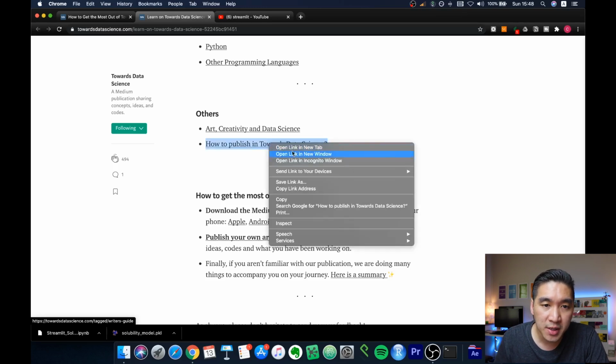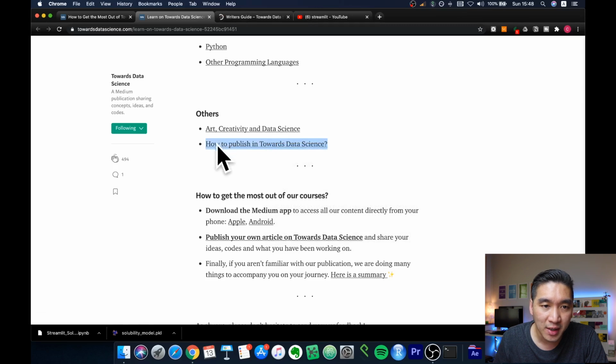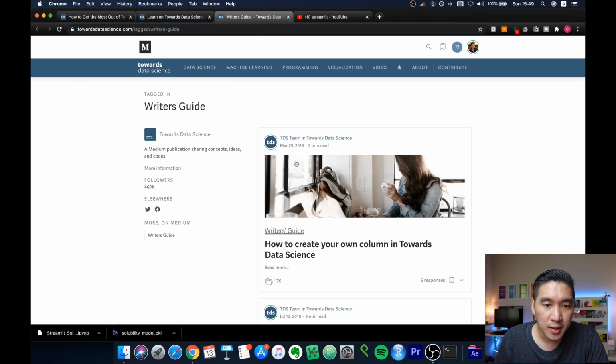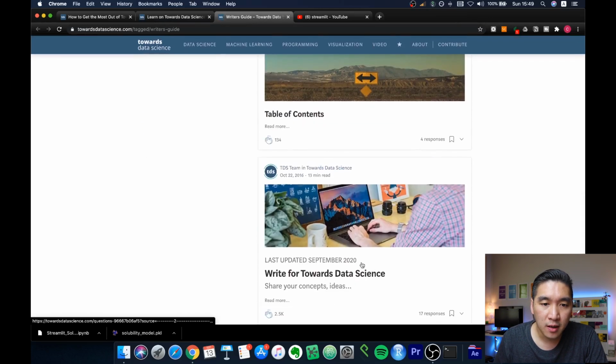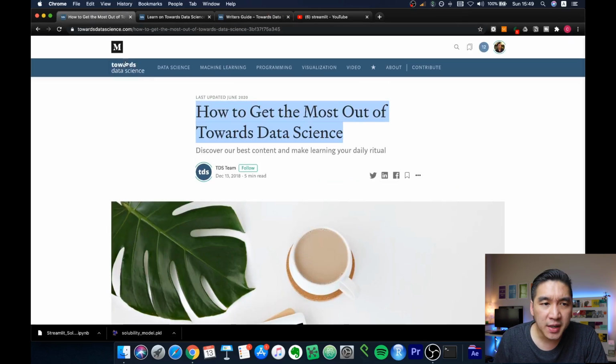So you could publish some articles. So you want to read this one as well, how to publish in Towards Data Science. Okay, so they have a lot of writer's guide here. Okay, and also write for Towards Data Science. All right, so this is Towards Data Science publication.